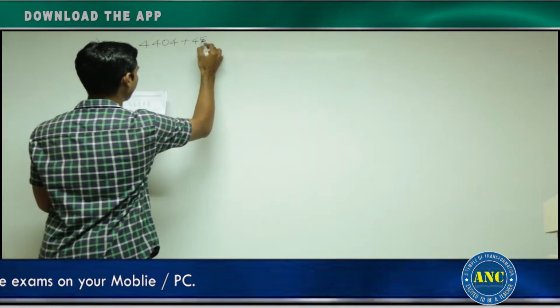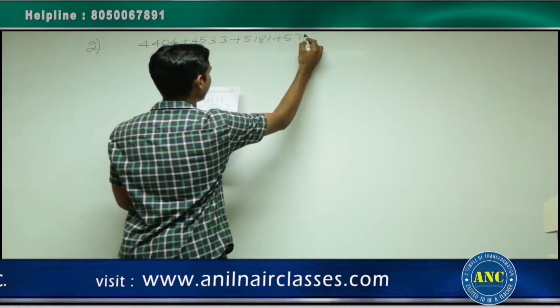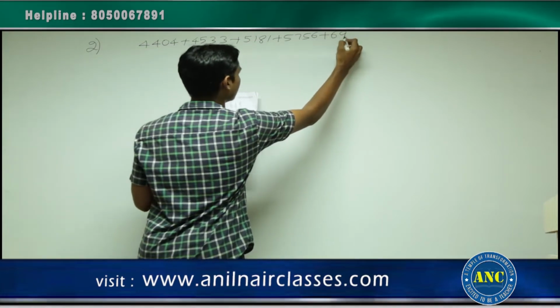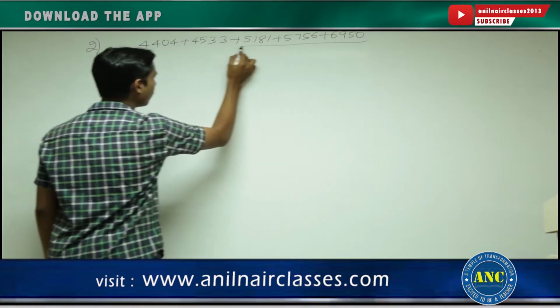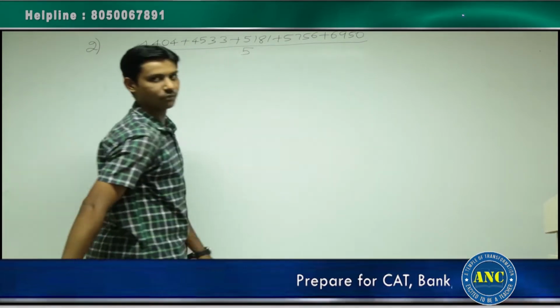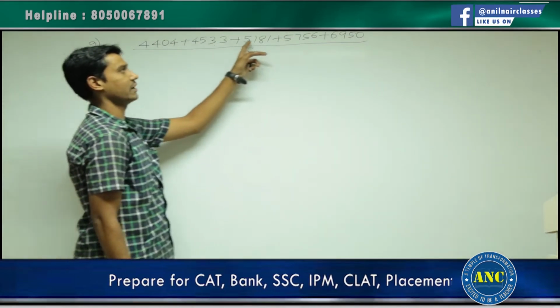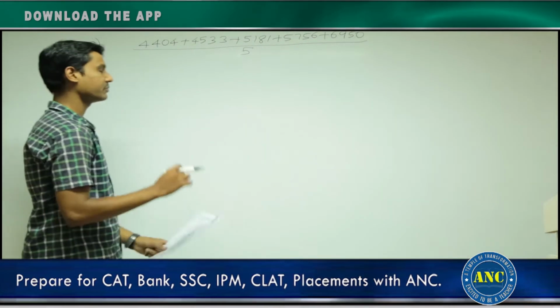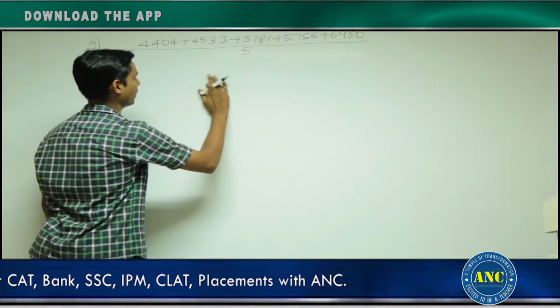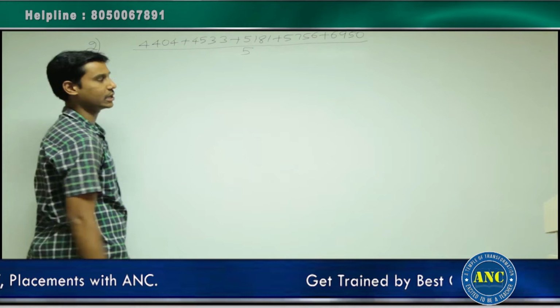4404 plus 4533 plus 5181 plus 5756 plus 6950, because it is average. Sum of the quantity divided by number of quantities. How many terms are there? There are 5 terms, divided by 5. See here. Instead of adding all these things and wasting our time in the examination, think logically, think smart. Instead of adding all the numbers, add only the unit digit. Add only the unit digit.